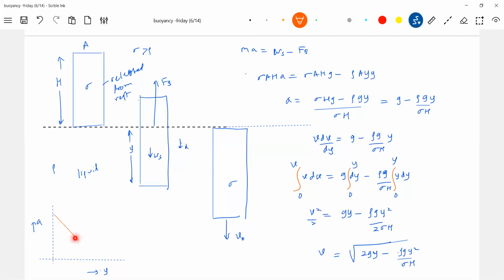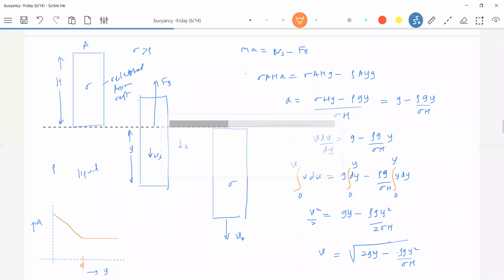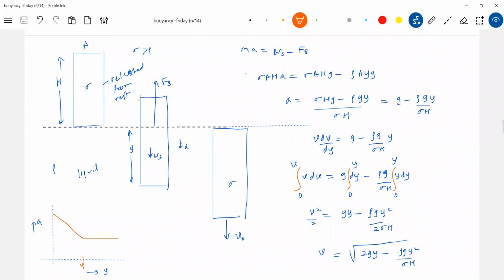Then afterwards it will be constant. It will have a uniform acceleration. And this is H. How to interpret what you are writing? Look at the acceleration, put y equal to H. It got fully into the liquid, no? Because y equal to 0 defines the moment you release. What happens? The weight alone will act, so acceleration equal to G.